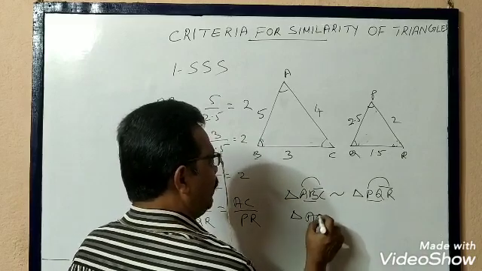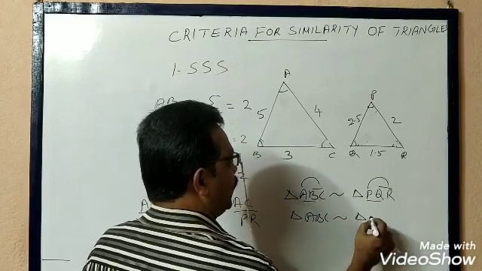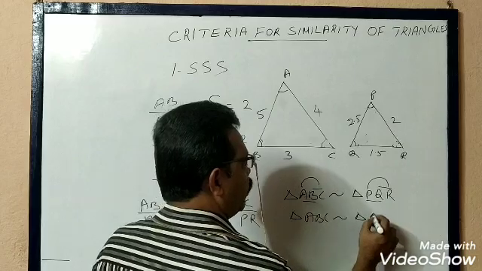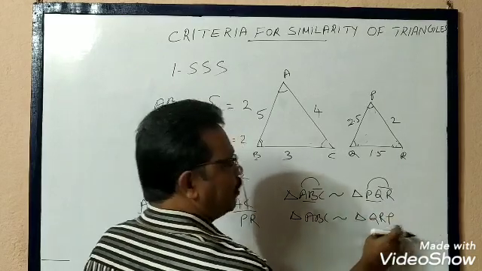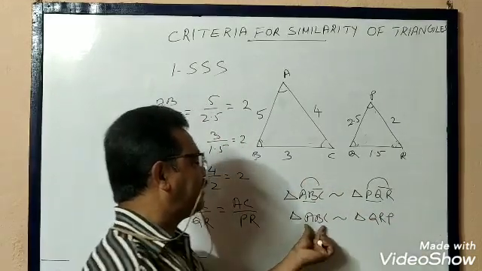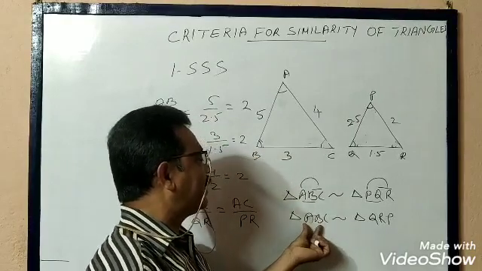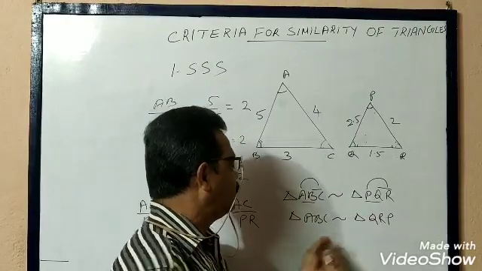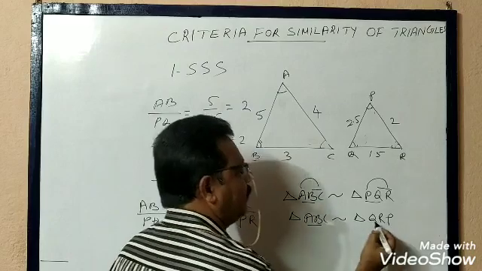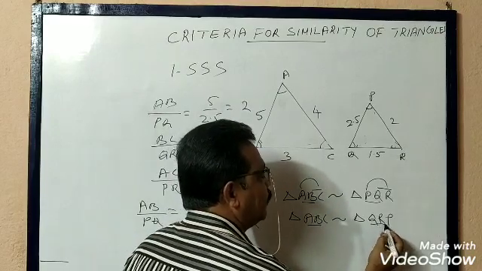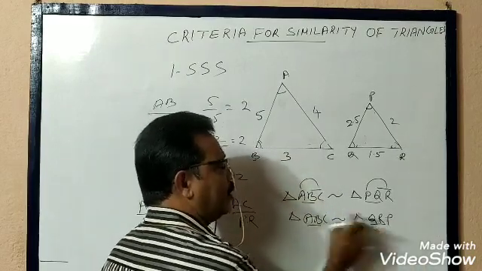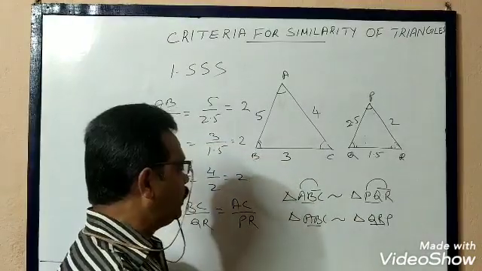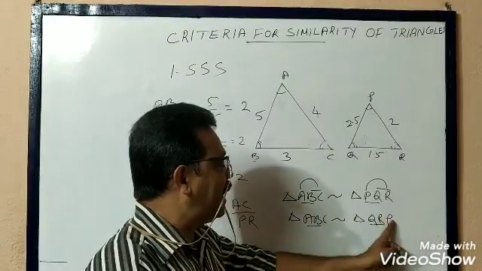Definitely, writing triangle ABC similar to triangle PQR and writing triangle QRP is a different thing. Because we have to write in the corresponding way, AB corresponds to PQ. So AB means first and second. Here it will become first and second, QR. AB by QR is not equal to BC by PR.